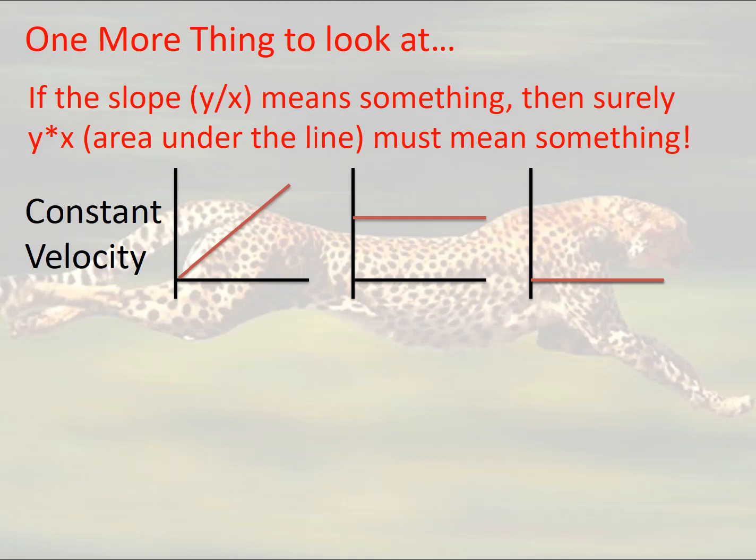Oh yeah, one more thing. This is sort of the bonus feature or the extra level. If the slope, which is y over x, means something, then surely y times x must mean something also. So if we look at the constant velocity graphs again, remember this is position, this is velocity, this is acceleration, and each of these x-axes are time. So if I look at the velocity one and imagine a line here, I stop at some specific time, then couldn't I take the velocity times time and that represents something?